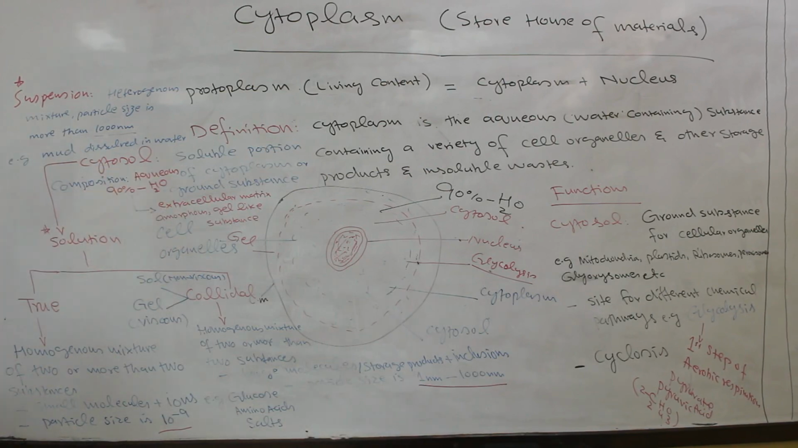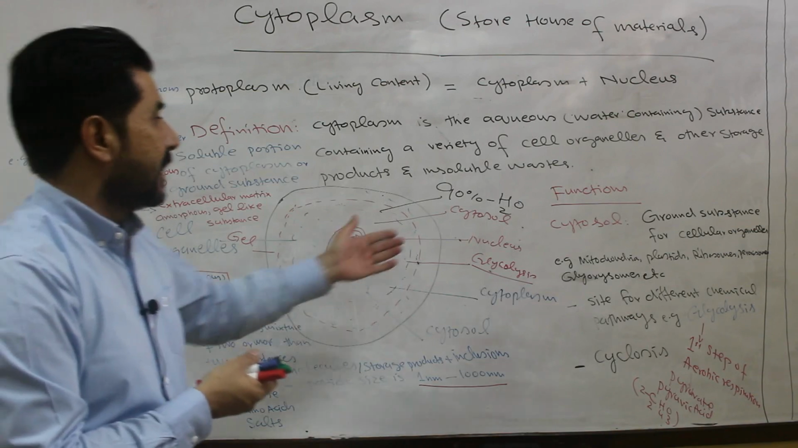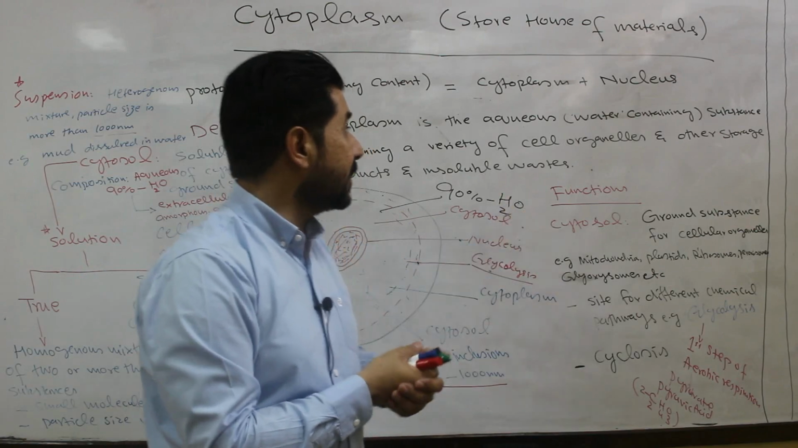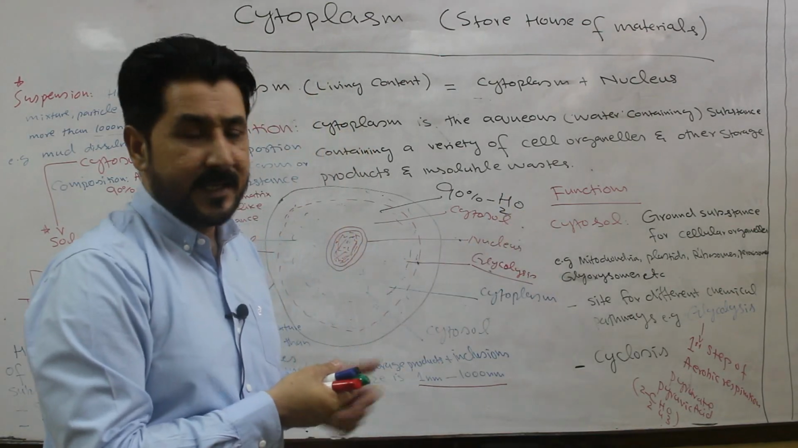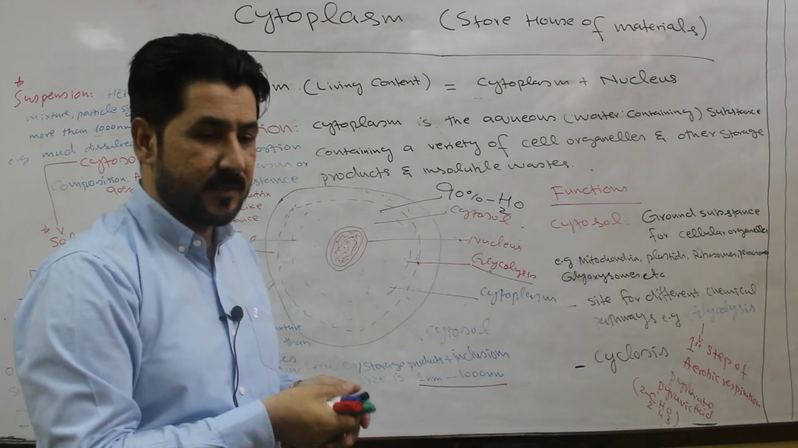Cytoplasm consists of an important region, that is cytosol, which is 90% water. It is solution-like; the solution may be a true solution or a colloidal solution. And we have discussed the function of cytoplasm, which is because of cytosol, etc.